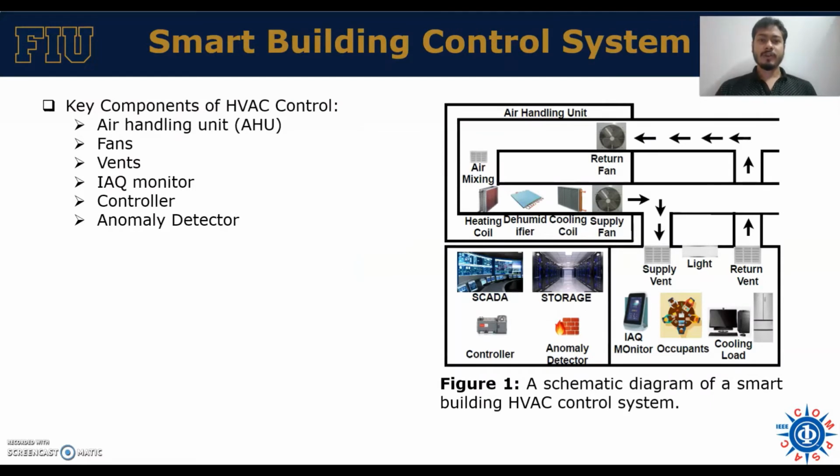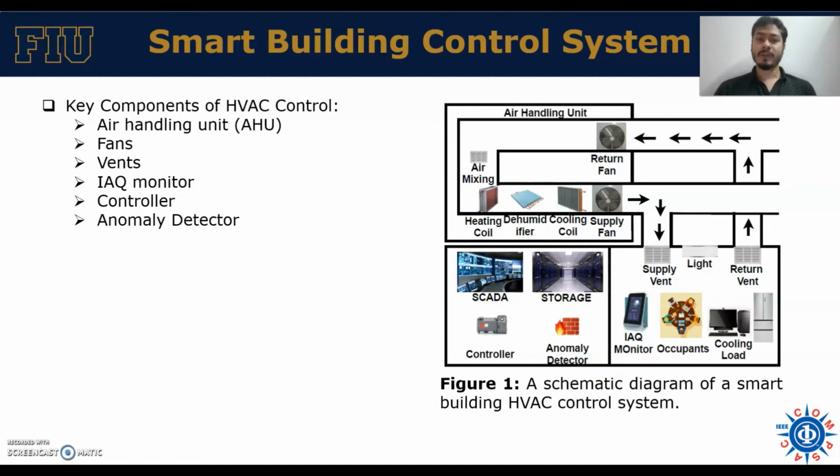So the core components of HVAC control are the air handling unit, the fans, the vents, the indoor air quality monitor, the controller, and the anomaly detector. So the air handling unit basically is responsible for pushing and getting back the air from each zone of a building.